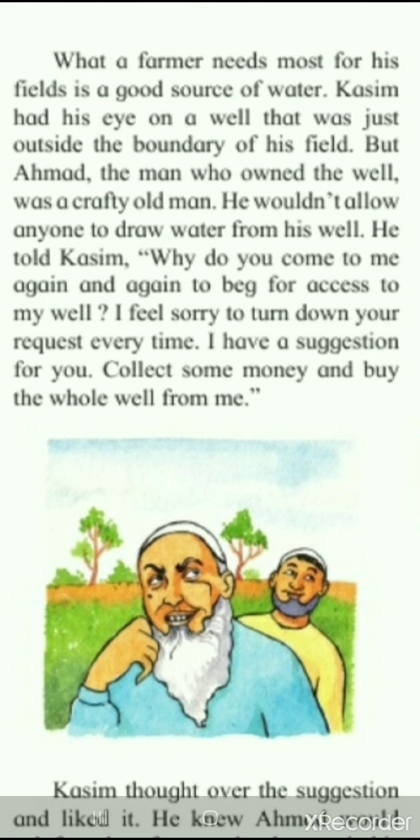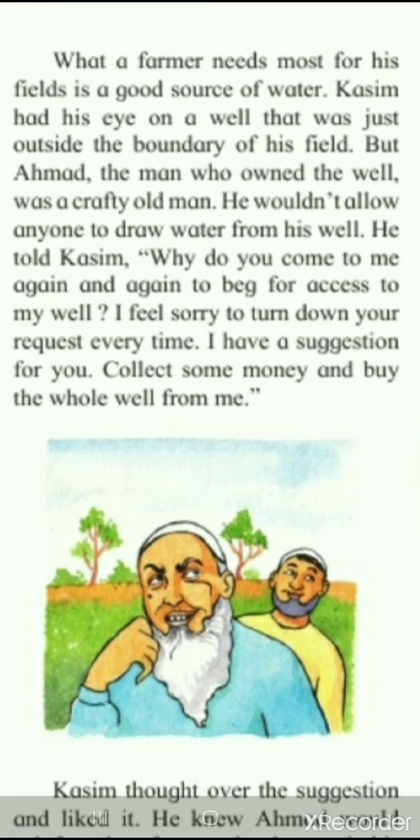So here there are two characters in the story. One is Qasim and the other one is Ahmed. Qasim is the person who has a field, and nearby to his field there is a well, and that well is owned by Ahmed. Okay, so here in this small para, what the author is telling us is that what a farmer needs most for his field is a good source of water. That is very important for the farmer who is doing agriculture, right?